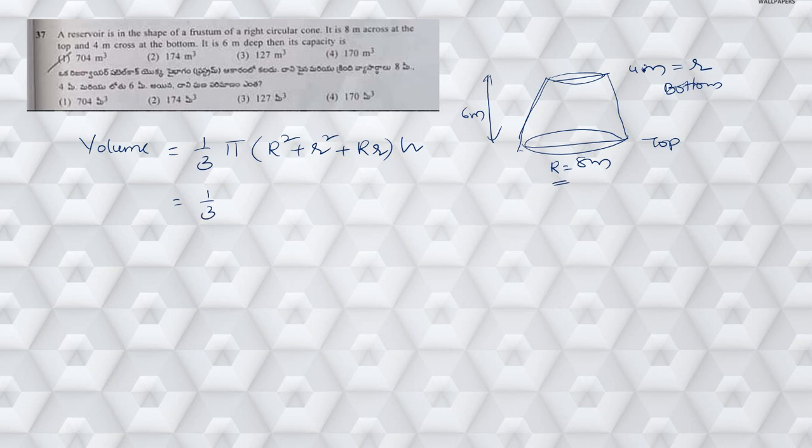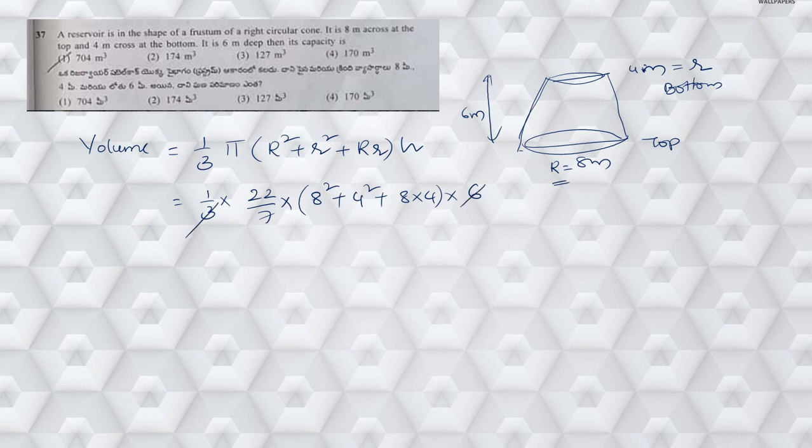That is 1 by 3 into pi, which can be taken as 22 by 7, into capital R square, which is 8 square, plus small r square, which is 4 square, plus 8 into 4, into height, which is given as 6 meters.